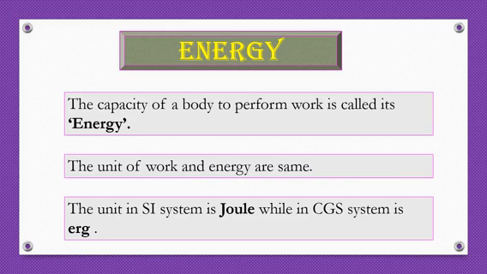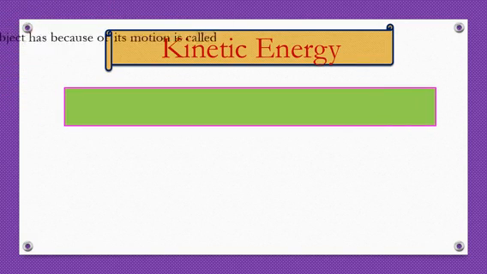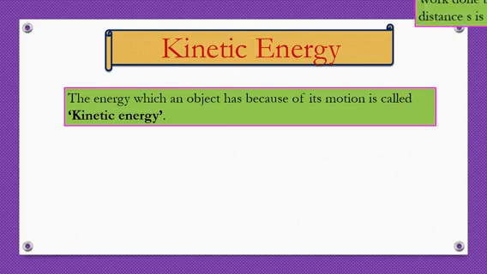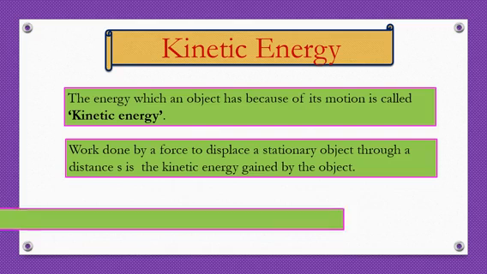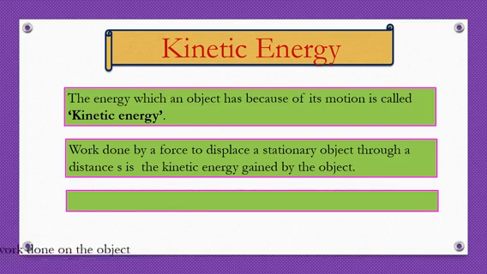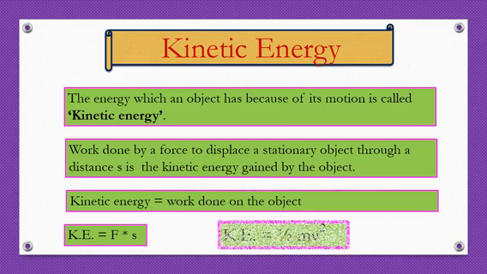The unit in SI system is joule, while in CGS system the unit of energy is erg. You must know the different types of energies like mechanical energy, heat energy, light energy, sound energy, electromagnetic energy, chemical energy, nuclear energy and solar energy. So out of these we are going to study 2 types, that is kinetic energy and potential energy.